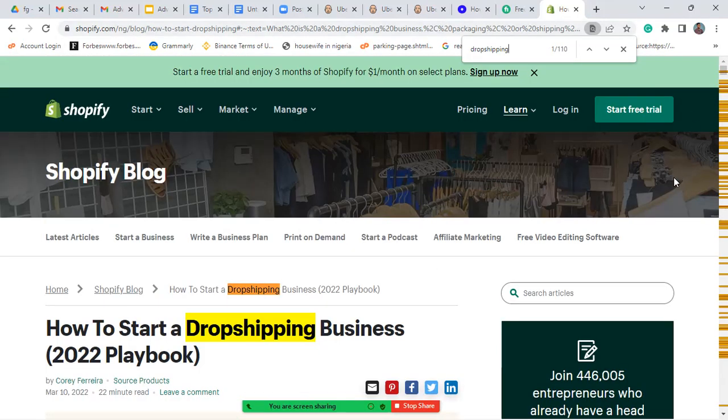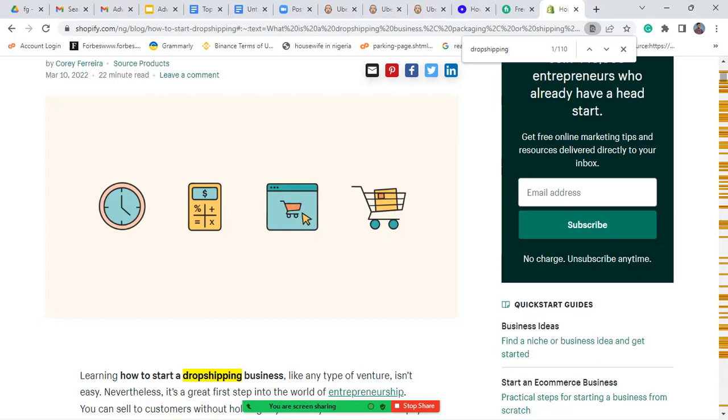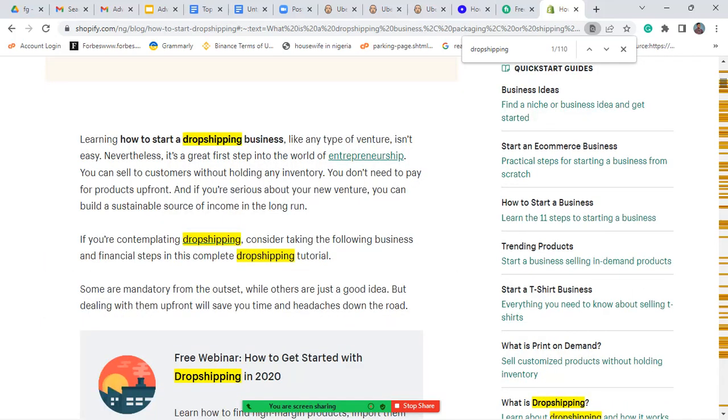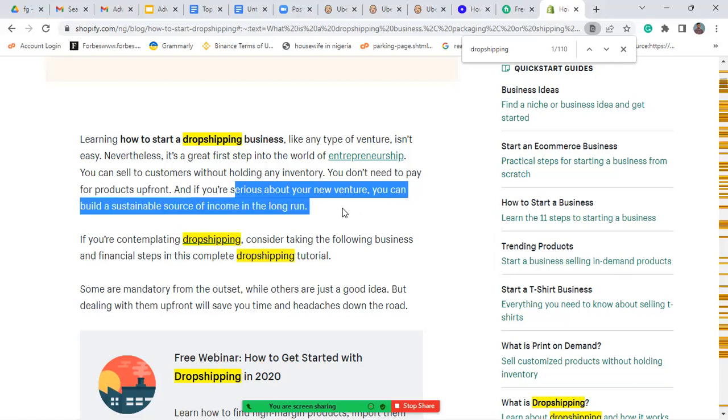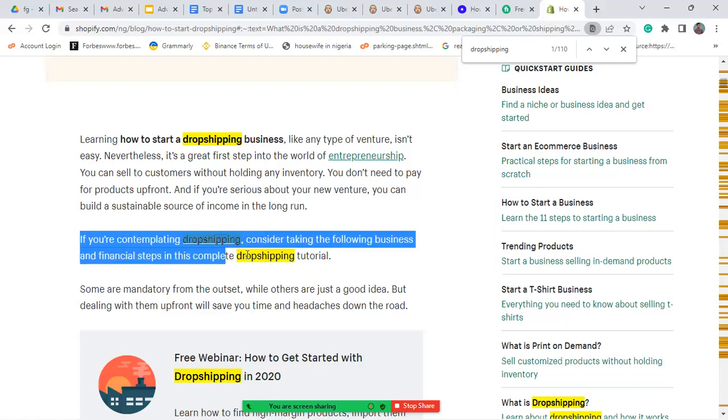Let's look at the introduction of this article. Learn how to start a dropshipping business in Nigeria. Starting a dropshipping business, like any type of venture, isn't easy. Nevertheless, it is a great first step into the world of entrepreneurship. You can sell to customers without holding any inventory. You don't need to pay for products upfront. If you are serious about your new venture, you can build a sustainable source of income in the long run. If you are contemplating dropshipping, consider taking the following business and financial steps in this complete dropshipping tutorial.